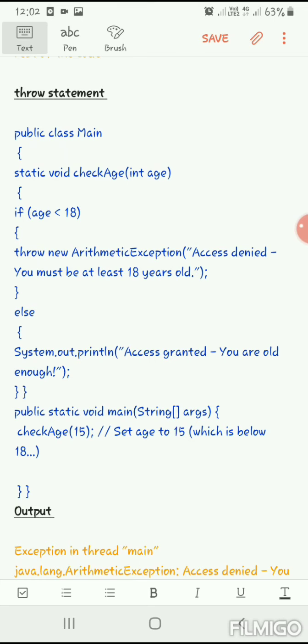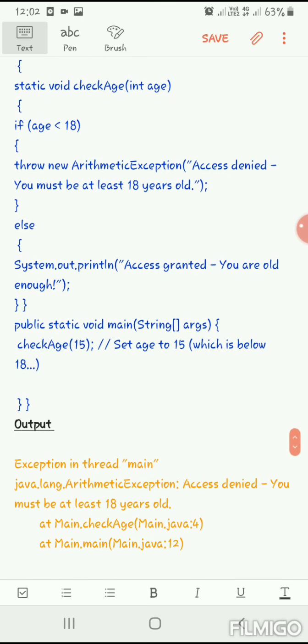In the above couple of examples, we didn't print anything, we just printed e, and e will pick the corresponding statement from the compiler. It will just print on the runtime screen. Now in the throw statement we just customize the statement. Whatever we want to be printed at runtime, we give here. Now see the program, we give "Access denied, you must be at least 18 years old." So the exception message is customized. That is the use of the throw statement.